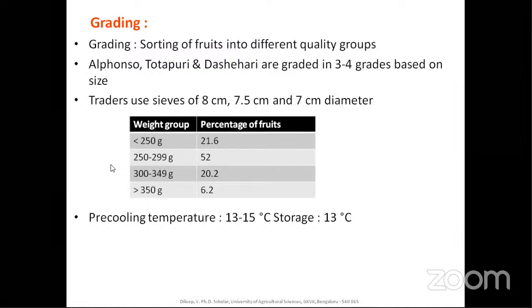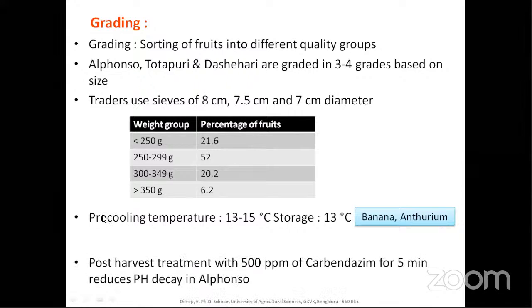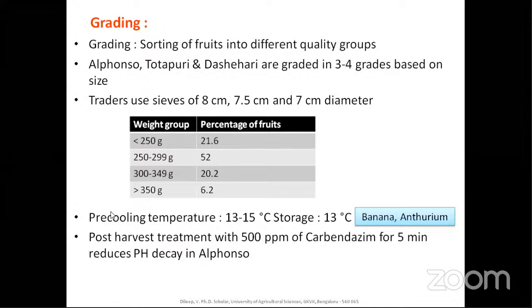So the pre-cooling temperature is 13 to 15 degrees Celsius, and the storage temperature is 13 degrees Celsius. This is a very important thing and one of the very frequently asked questions. What is the storage temperature of mango? Mango should not be stored below 13 degrees because it will cause chilling injury. Not only mango, even bananas should not be stored below 13 degrees Celsius. So mango, banana, and also anthurium, they are stored at 13 degrees centigrade, because when you store them at a lower temperature, chilling injury will occur and the surface of the fruit will turn black.